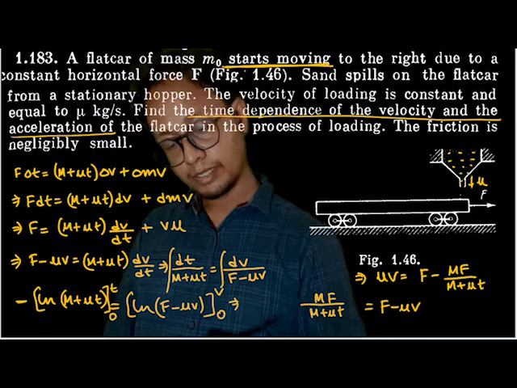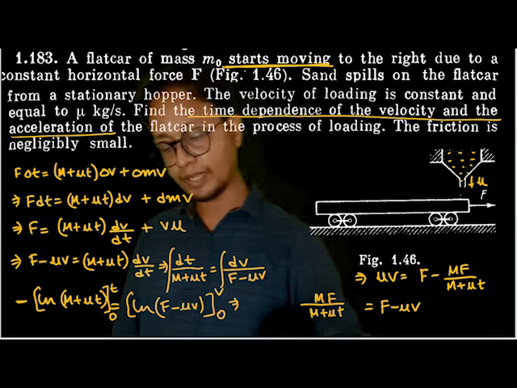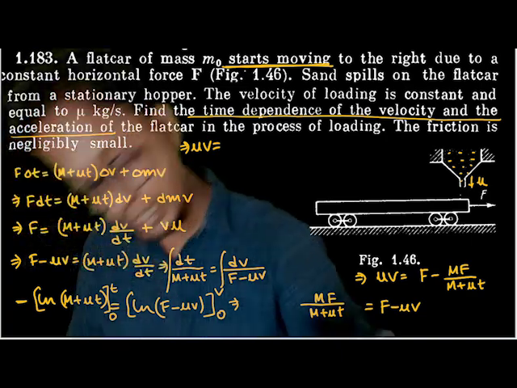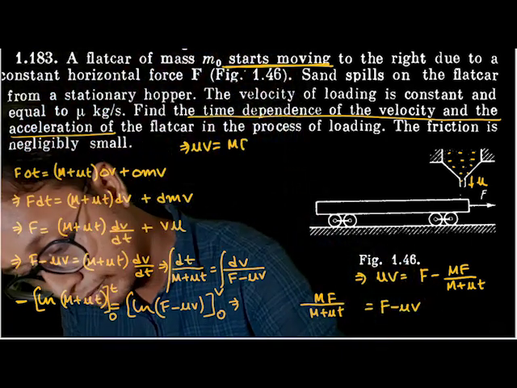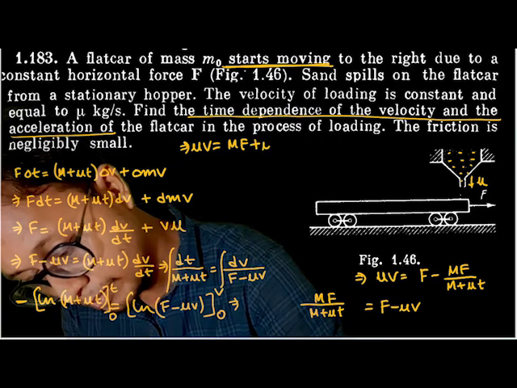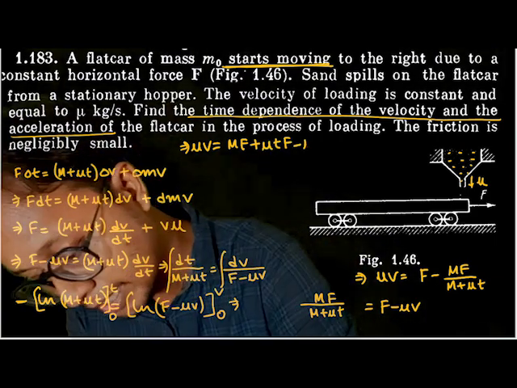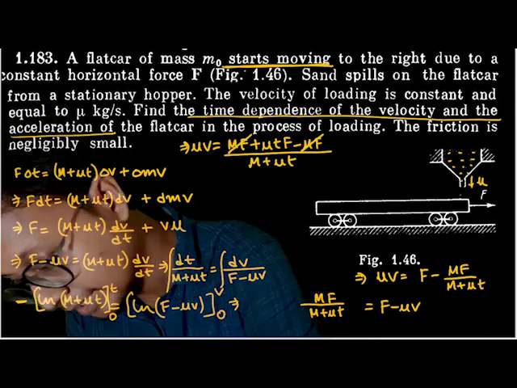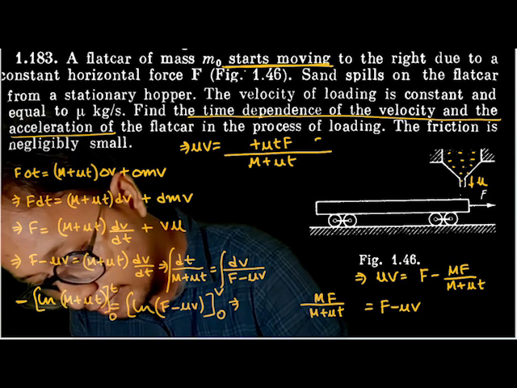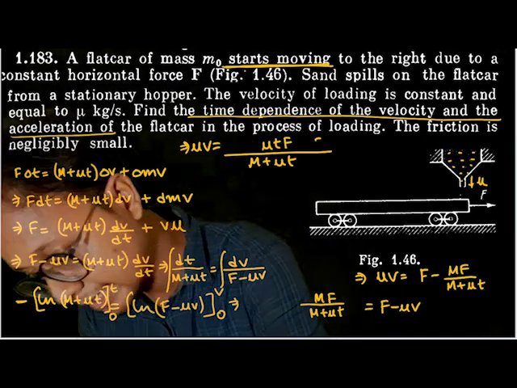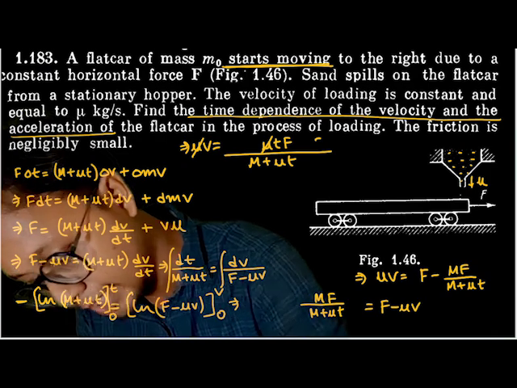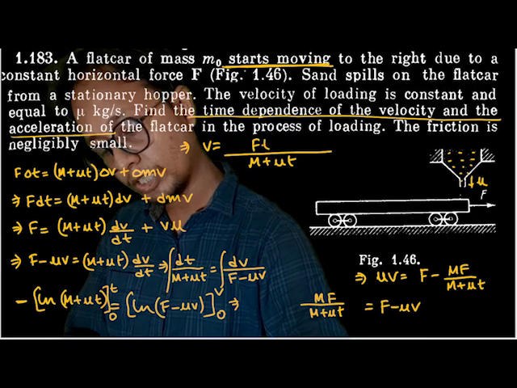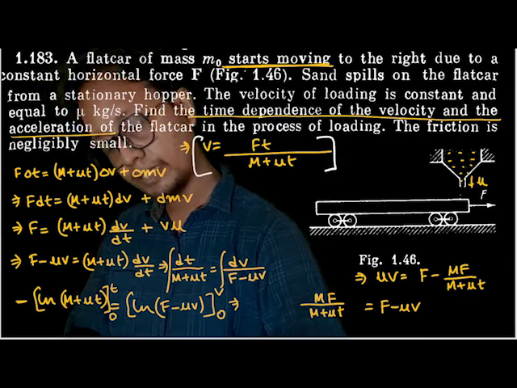Or divide the entire thing by μ. I just quickly simplify it. μv is equal to, multiplying this term with this term, mf plus μtf minus mf, divided by m plus μt. mf gets cancelled, leaving μtf divided by μ. If I cancel out this μ and μ, it is equal to ft divided by m plus μt. So the equation of velocity is given by ft divided by m plus μt.